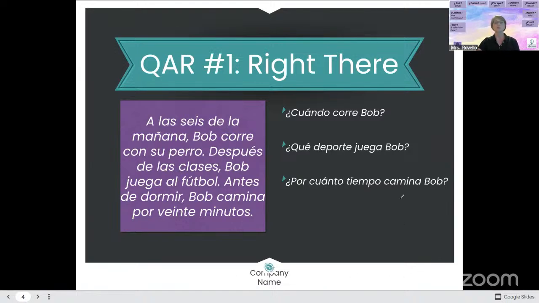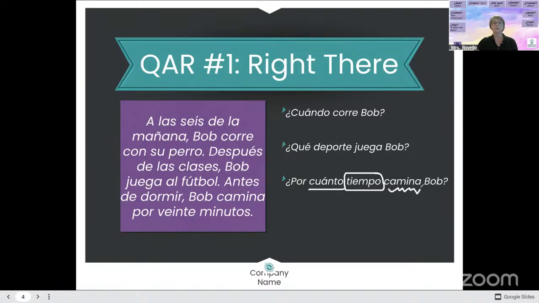¿Por cuánto tiempo camina Bob? Okay, well, if I look here, cuánto, looking at my background, you guys, what does cuánto mean with the T, just like we talked about? Like quantity, right? So what is cuánto up here, you guys? How much or how many? Very good. So how much tiempo? Time. Time. Okay. ¿Por cuánto tiempo camina Bob?